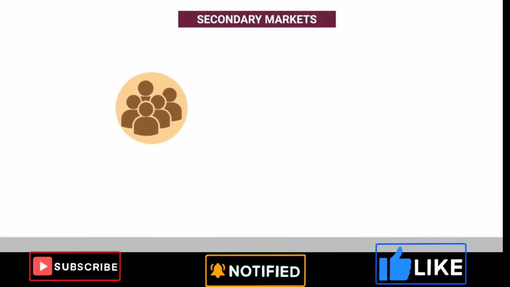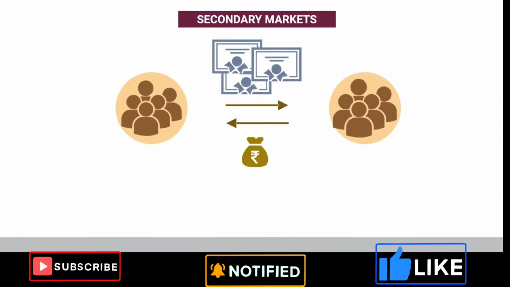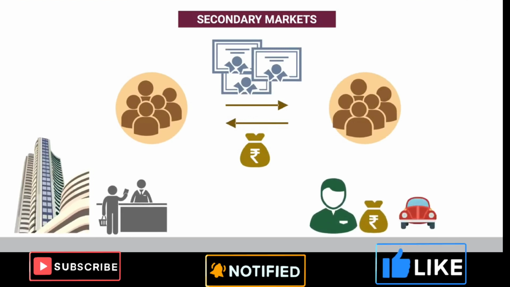The secondary market is where securities issued in the primary market are bought and sold. Secondary markets can be exchange or OTC driven. Securities may be sold through dealers or auctions.